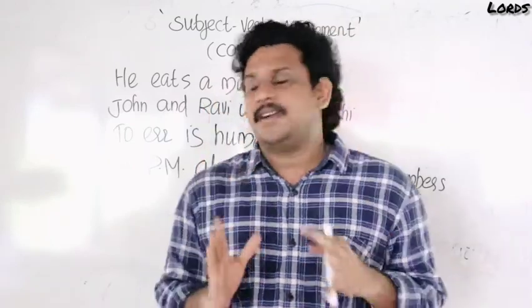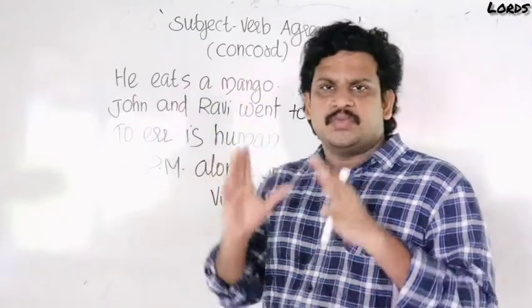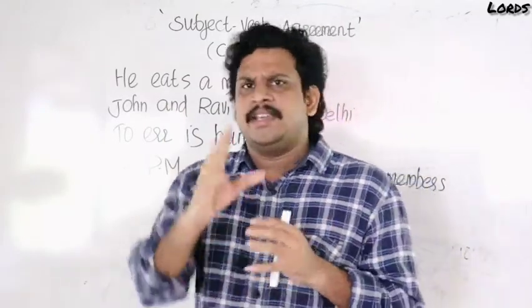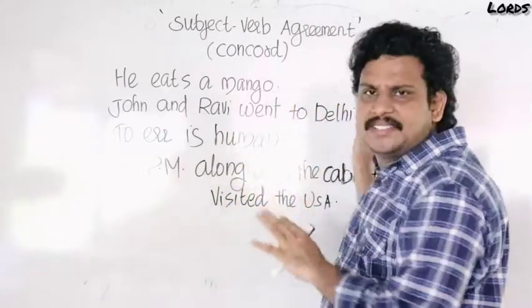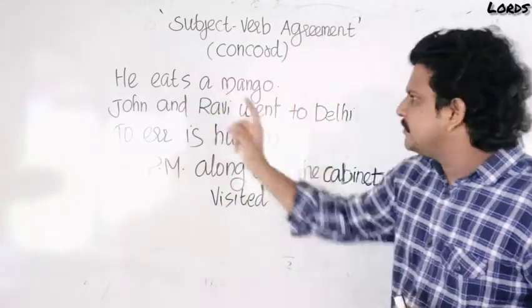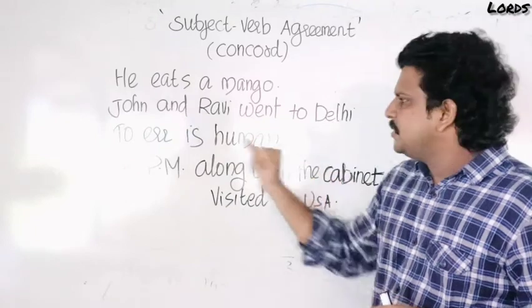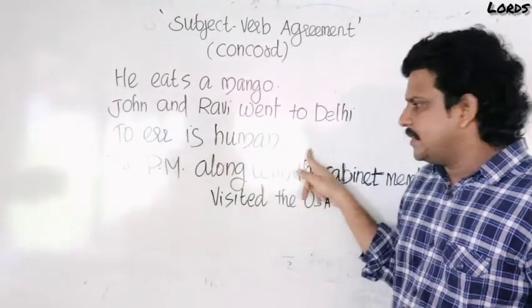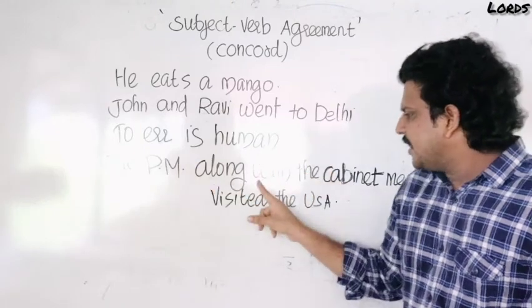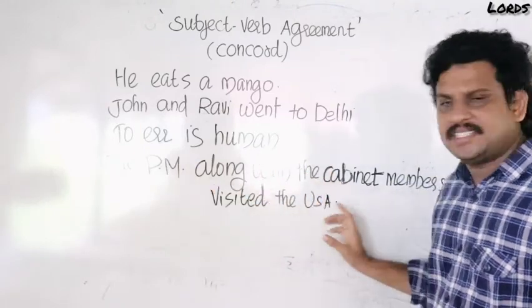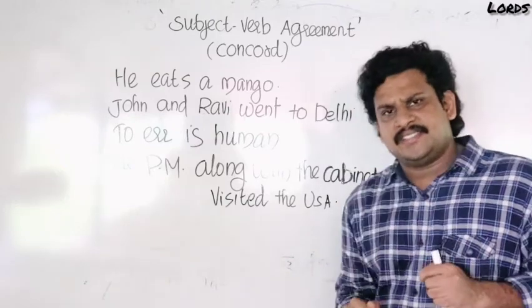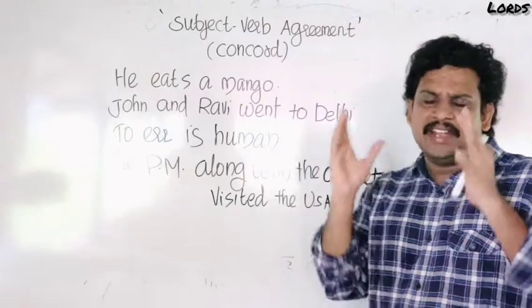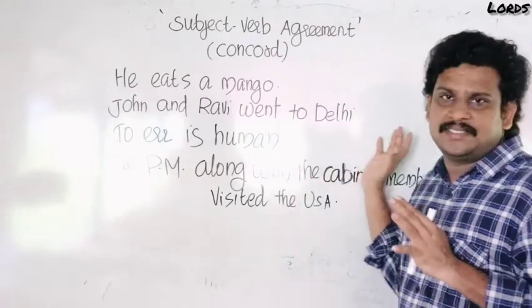First of all, I am going to teach you what is a subject. You are all familiar with the subject. Here, look at these four sentences. Let me read them. He eats a mango. John and Ravi went to Delhi. To err is human. The Prime Minister along with the cabinet members visited the USA. My question is, identify the subjects in these sentences.